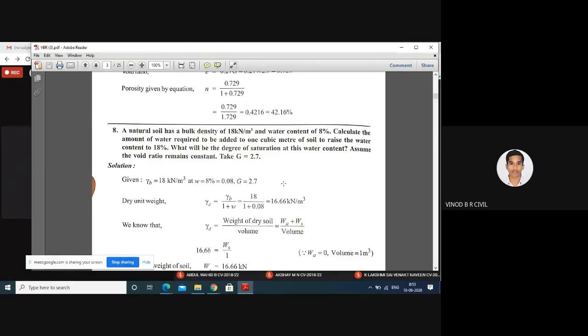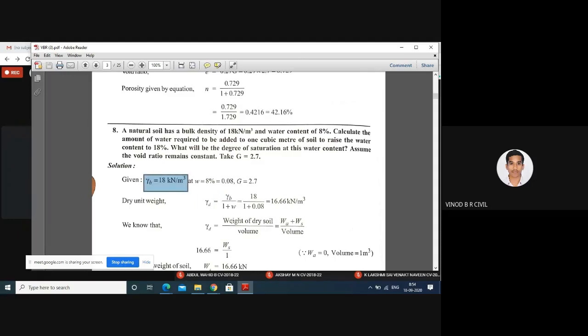See, in this problem, they gave the bulk density, that is gamma B, 18 kilonewton per meter cube, and the water content, sorry, 8%, and the specific gravity is 2.7. First we have to calculate the gamma D value, which is the dry unit weight. The gamma D is equal to gamma B, 18 kilonewton per meter cube,